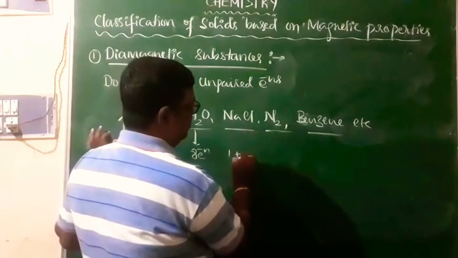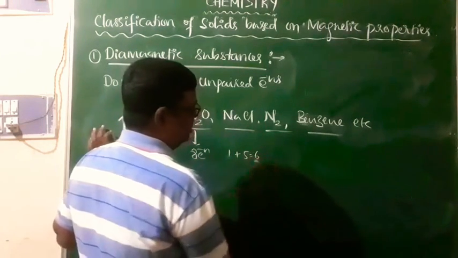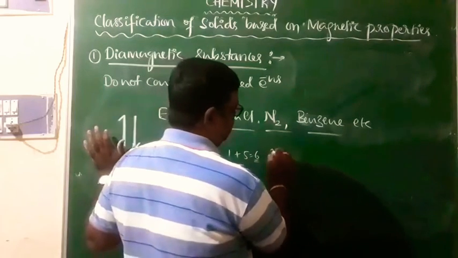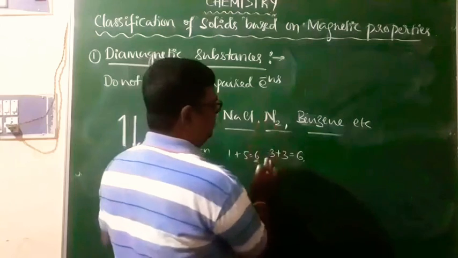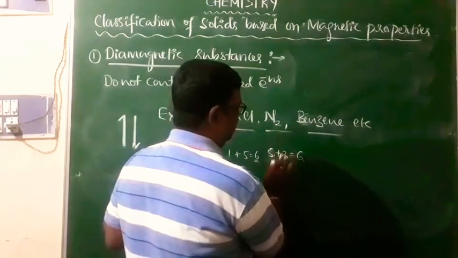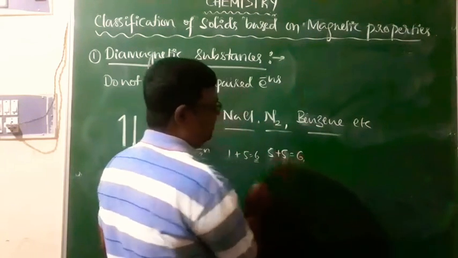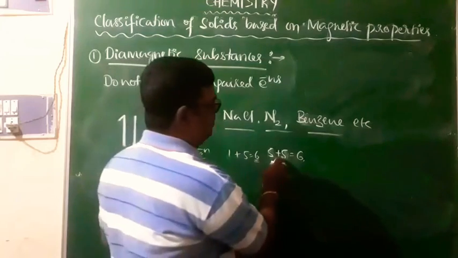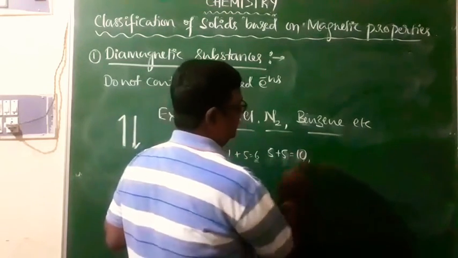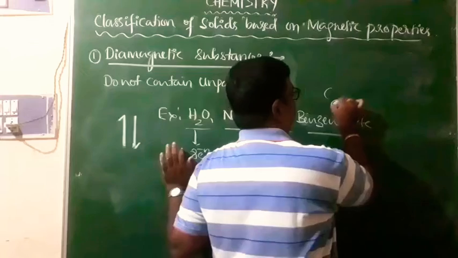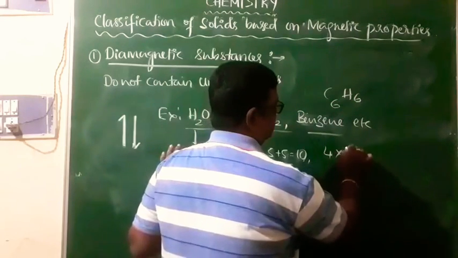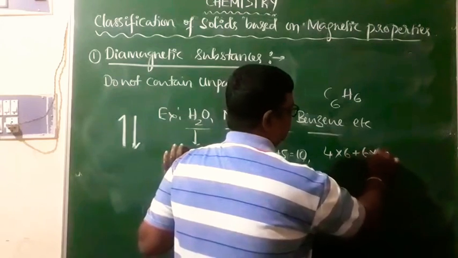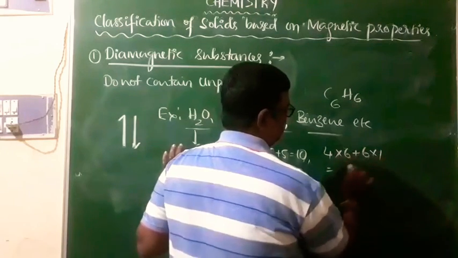Sodium 1, chlorine 7, so 8 valence electrons, right? Nitrogen 3 plus 3, 2 nitrogen atoms, that is equal to 6, right? Nitrogen has 5 electrons in the valence shell, therefore 5 plus 5, yes, it is 10, right? That is nitrogen. Even benzene, C6H6: carbon has 4 electrons in the valence shell, 4 into 6 plus 6 into 1, 24 plus 6 is equal to 30.